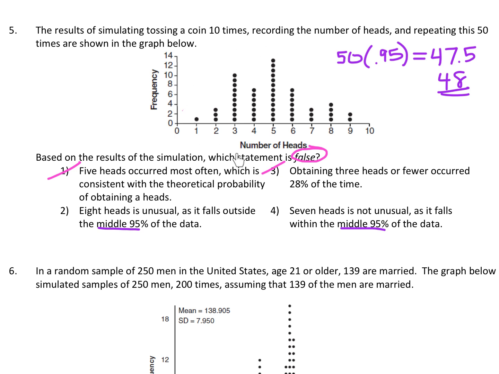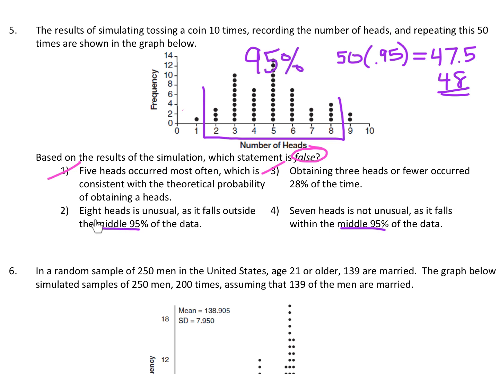So if there's 50 dots altogether, we want to look at the 48 in the middle. Well, this one, that means there's going to be one left on the outside of each side of the 95% confidence interval. So this dot right here is outside the 95% confidence interval. Then I'm going to work my way this way. I'm actually going to stop here, even though there's 2 dots out here, right? Even if I wanted to throw one of these in here. Anything in between 2 and 8 heads is in the 95% confidence interval. Okay, that makes up the middle 95% of our data.